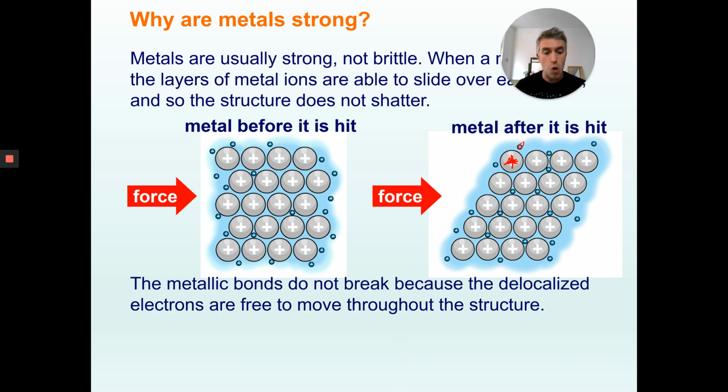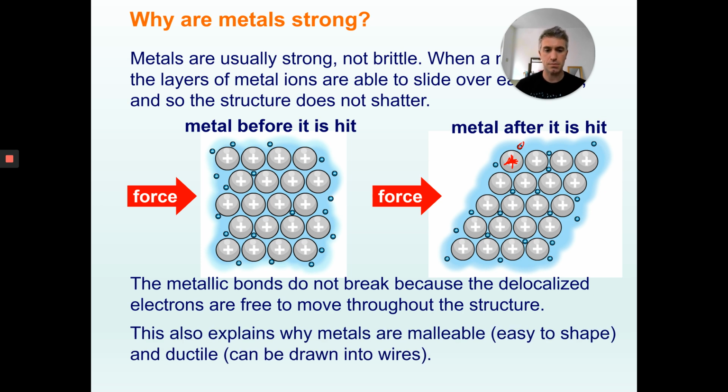Metallic bonds do not break because the delocalized electrons can move. There we go. So that's why you can shape them, because if you hit them, the atoms slide across, but they're still joined together. If you hit something and it breaks off, you can't change its shape. Whereas if you hit it and the row of atoms jump across, now it's just a new shape. And you keep doing that, shaping it, and that's why metals can be shaped into whatever you want them to be.